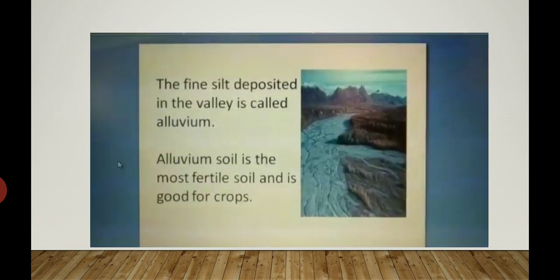The fine silt deposited in the valley is called alluvium. Alluvium soil is the most fertile soil and is good for crops. Since alluvium is good for crops, agriculture is the most common occupation here. That's why the northern plains are thickly populated.